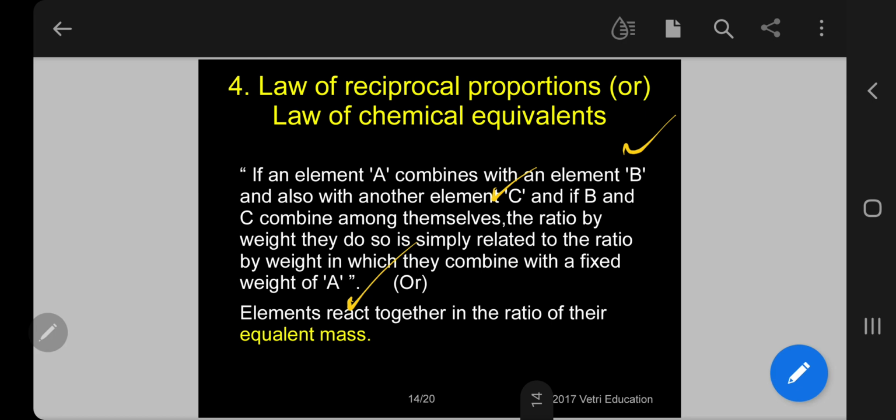Just now I explained. The third definition is the most important. Elements react together in the ratio of their equivalent masses. Only based on the equivalent mass will they undergo combination. So this is the law of reciprocal proportion, the law of chemical equivalent mass.